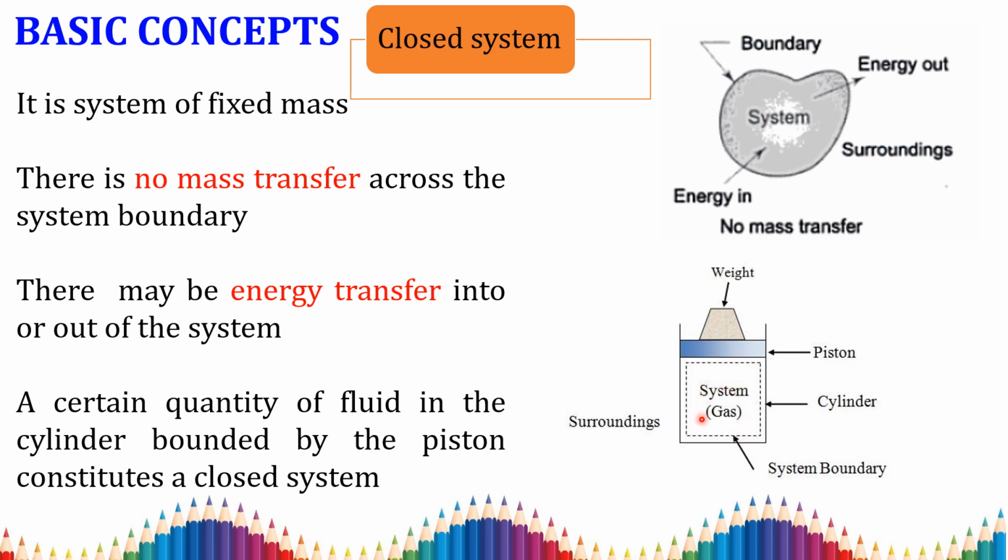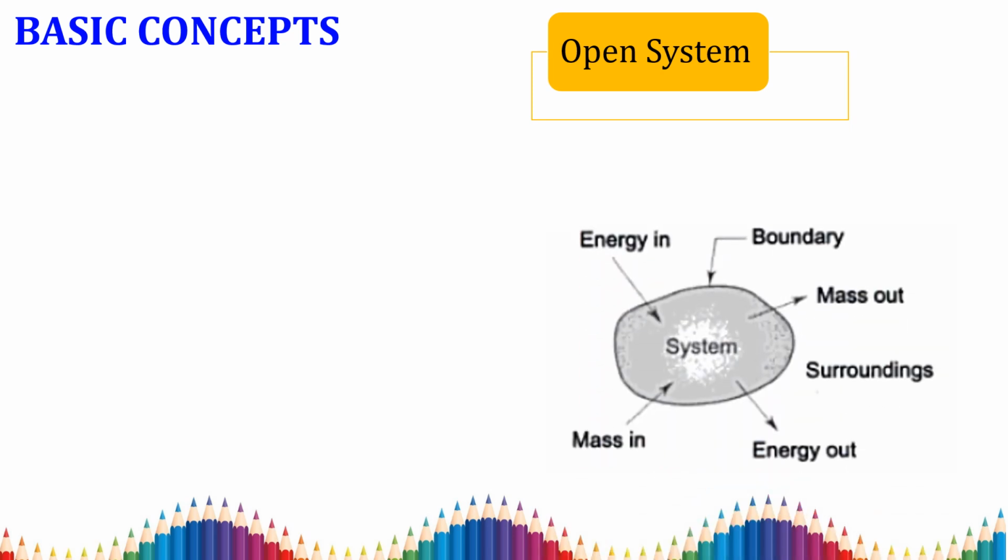So there is no mass transfer in the system, but energy is transferred because the piston does work as it moves from here to here. There may be an energy transfer in or out of the system. The next one is the open system.